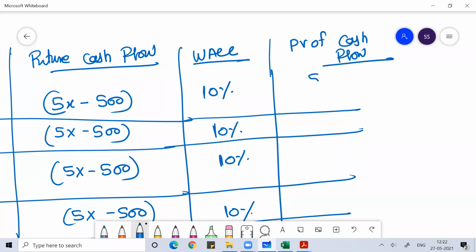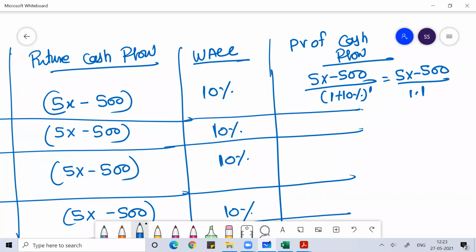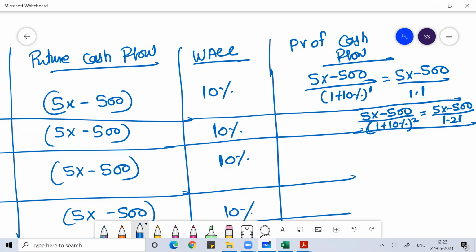So this would be 5x minus 500 divided by 1 plus 10% for year 1, so 5x minus 500 divided by 1.1. Then 5x minus 500 divided by 1 plus 10% to the power 2, which is 5x minus 500 divided by 1.21.